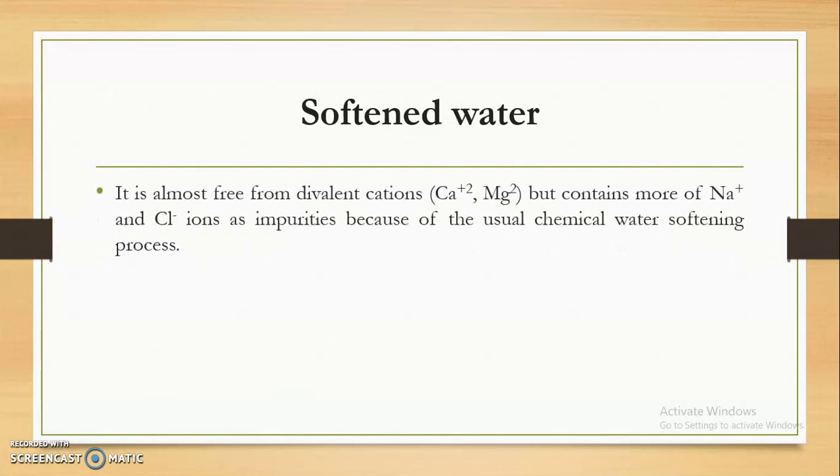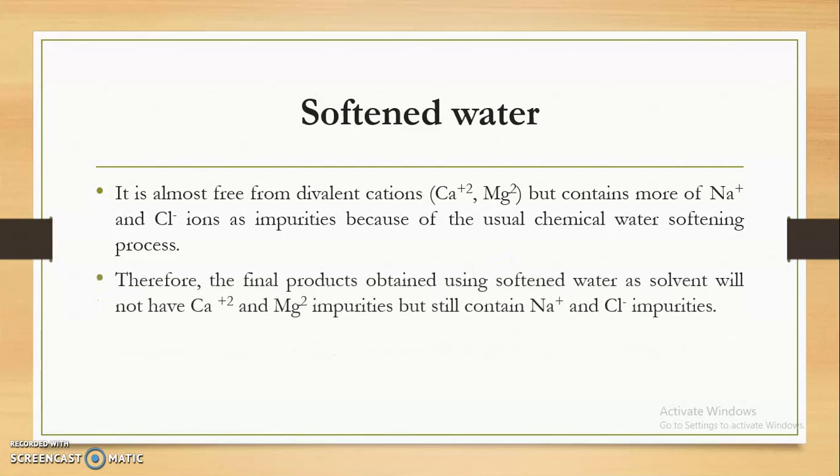Then softened water. It is almost free from divalent cations like calcium and magnesium. Tap water consists of calcium and magnesium, but softened water is free from calcium and magnesium, though it still consists of sodium as well as chloride ions. These impurities are usually present in softened water because of the usual chemical water softening process. Therefore the final product is free from calcium and magnesium, but it still contains sodium and chloride as impurities.